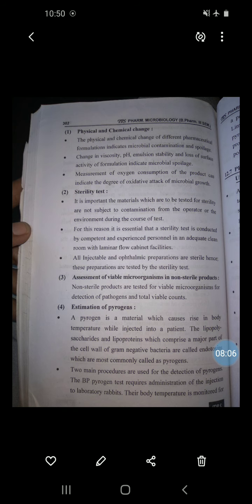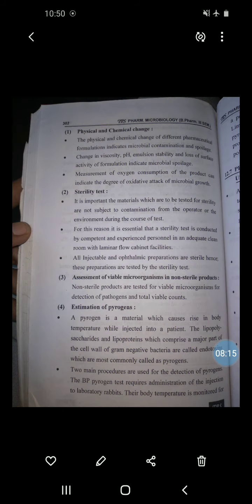So the methods are: first, physical and chemical change. Second, sterility test. Third, assessment of viable microorganisms in non-sterile products. And last, estimation of pyrogen.